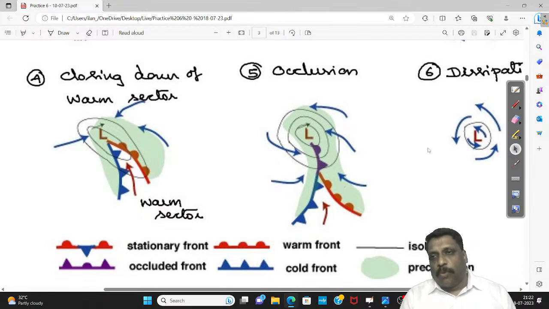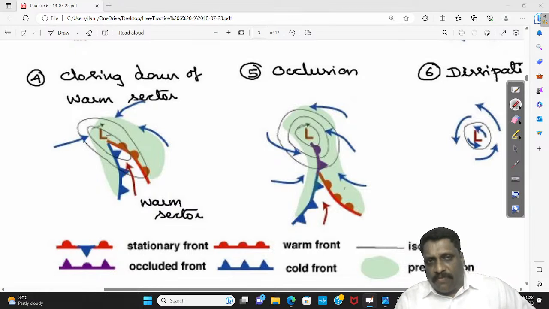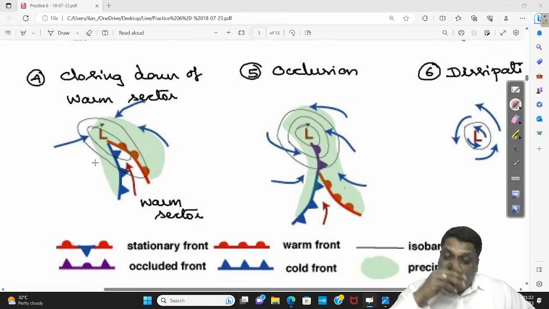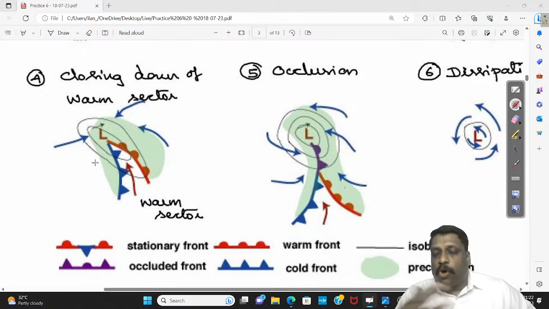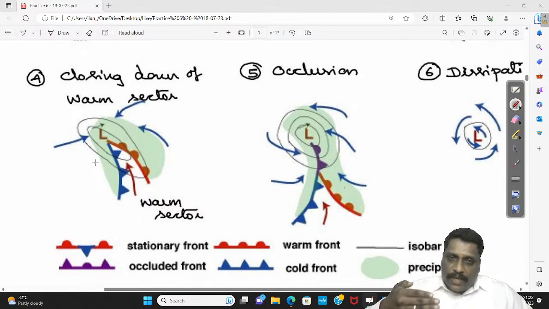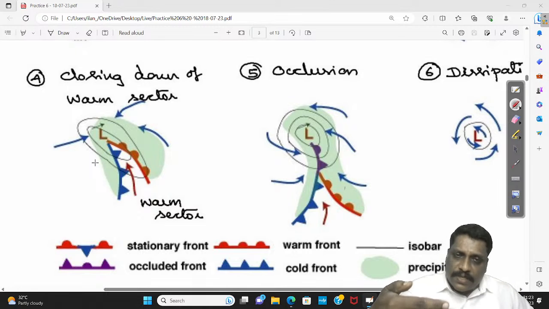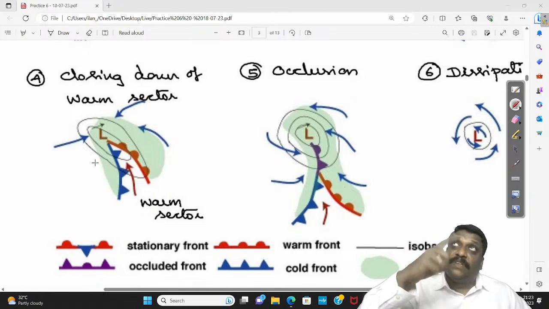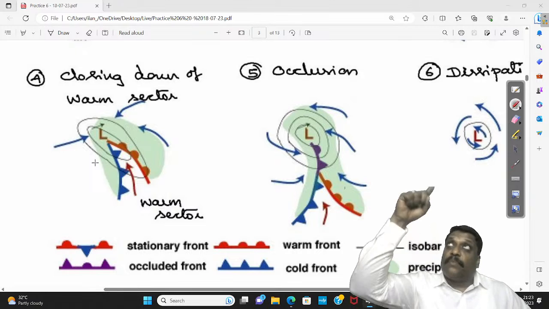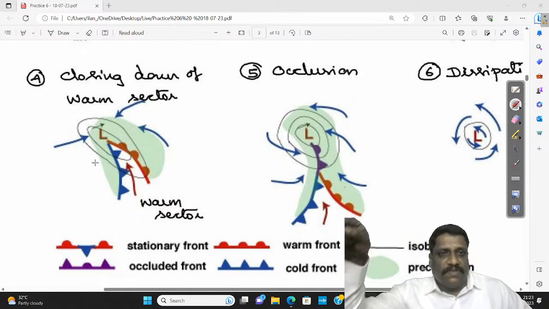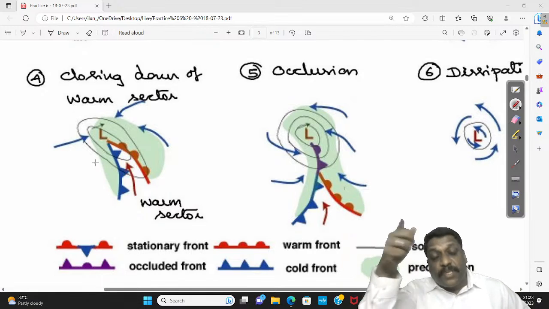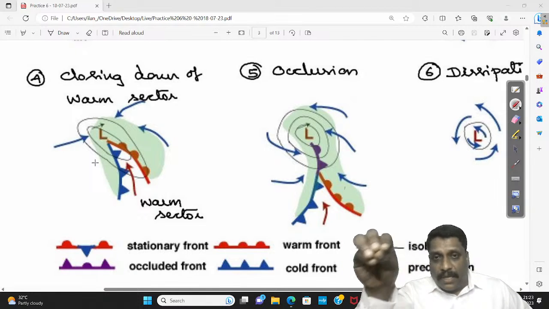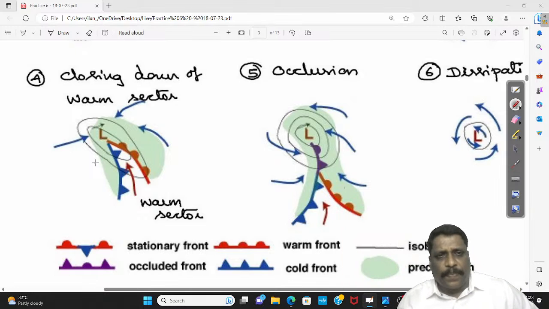When I talk about these two images, closing down of warm sector versus occlusion: in closing down of warm sector, cold air mass is slowly, steadily replacing the warm air mass. Now you may wonder, how is it replacing? Where is all this warm air mass going? Very simple. As and when the cold air mass starts pushing the warm air mass, being less in density, it will start rising. And whenever air mass rises it will go for condensation, and condensation will result in precipitation. That precipitation is what we call temperate cyclonic precipitation.